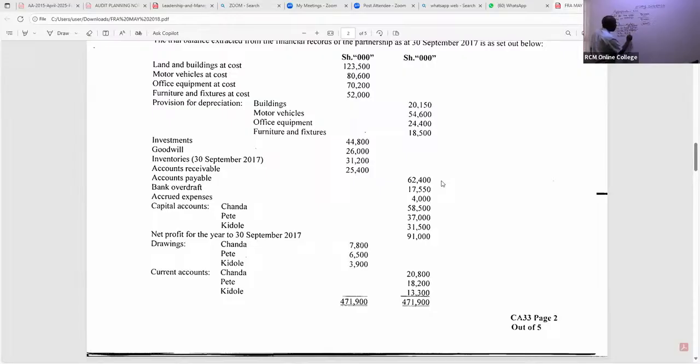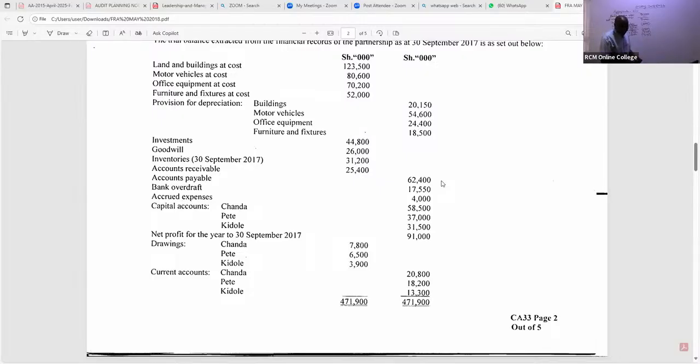Pete is getting 10% of 37,000. Then we have Kidole, getting 10% of 31,500. So we have 5,850 in brackets, 3,700 in brackets, and 3,150 in brackets.